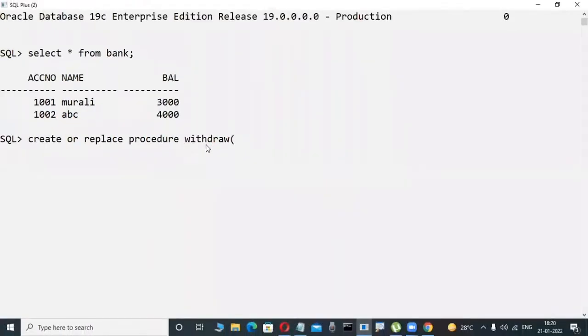Now here, create or replace procedure withdraw. Suppose I'm passing the account number. Okay, fine, account number I'm passing. Again, amount also I'm passing, because I try to withdraw, like with the ATM card. And now here, amount.